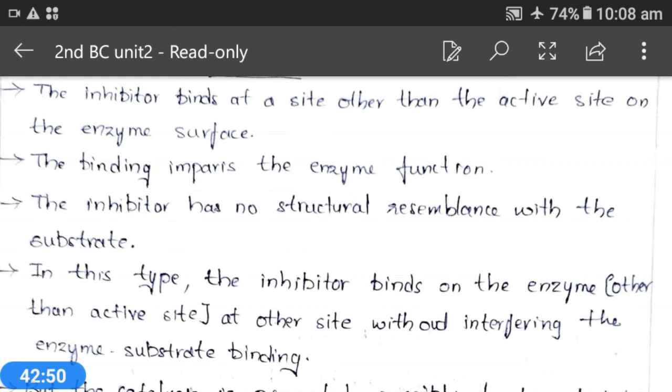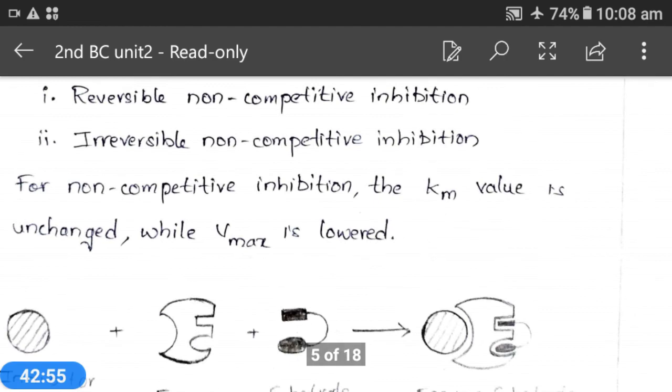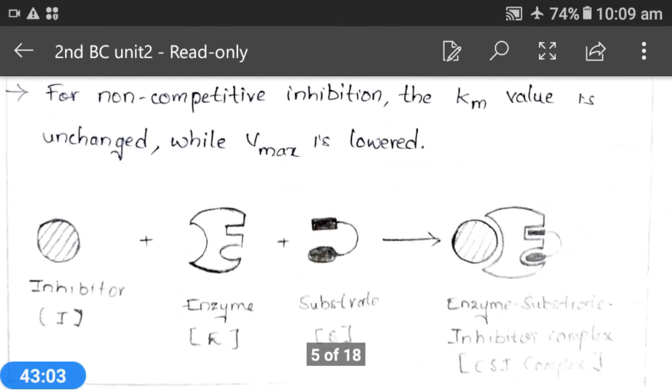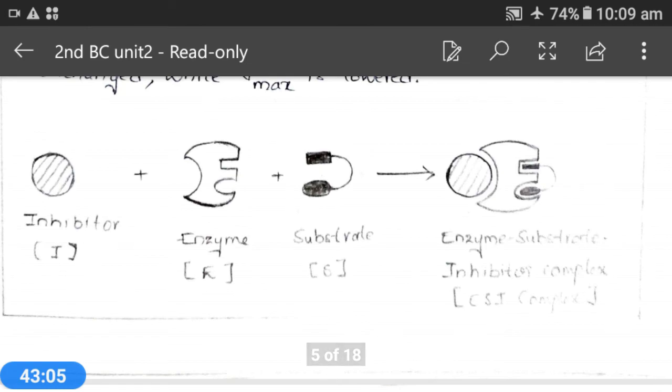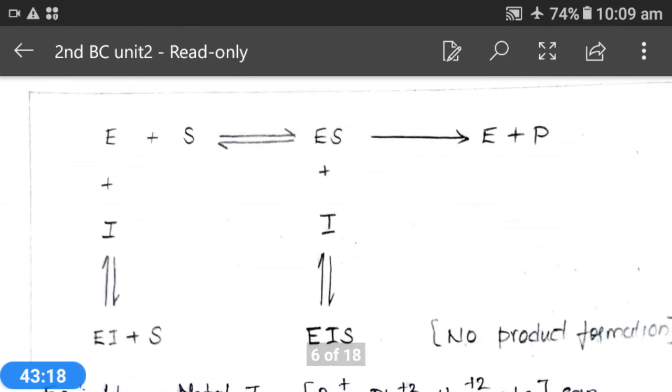Okay, and the last one is allosteric inhibitors. These allosteric inhibitors are the inhibitors which bind onto the enzyme other than at the active site. That means a few enzymes will contain special or additional sites other than the active site, and these enzymes are called allosteric enzymes, and inhibitors will bind to the allosteric site, and these particular components are called effectors or modifiers.